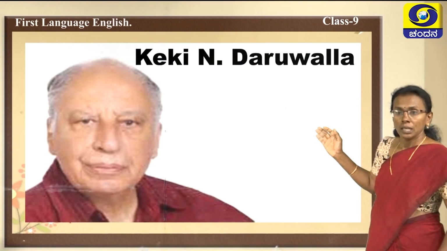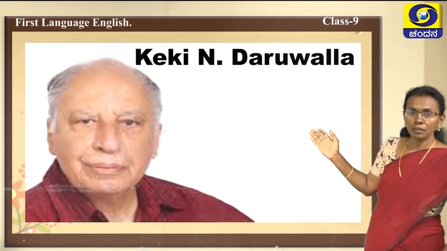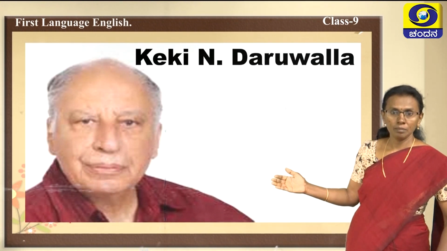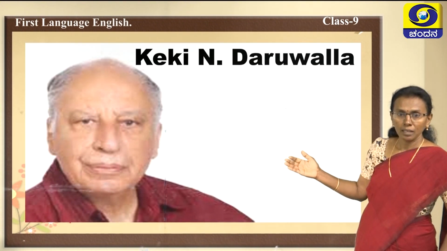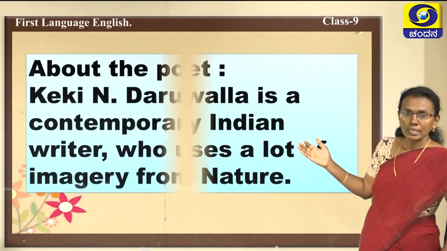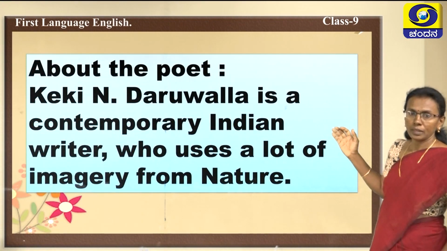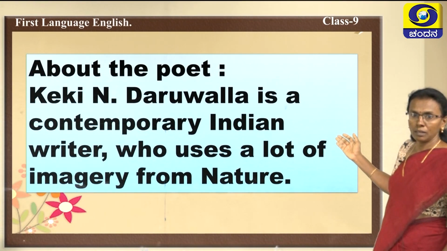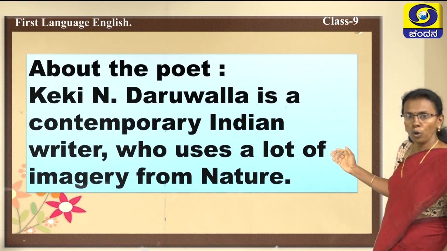Now, let us know about our poet. He is none other than K.K.N. Daruvala. This is the person whom we call K.K.N. Daruvala. K.K.N. Daruvala is a contemporary Indian writer who uses a lot of imagery.